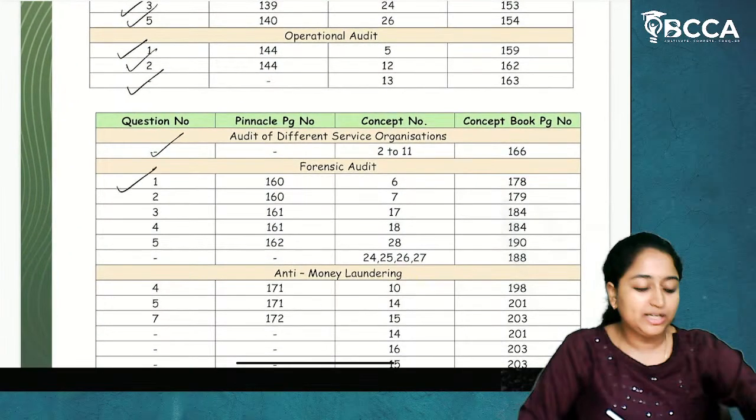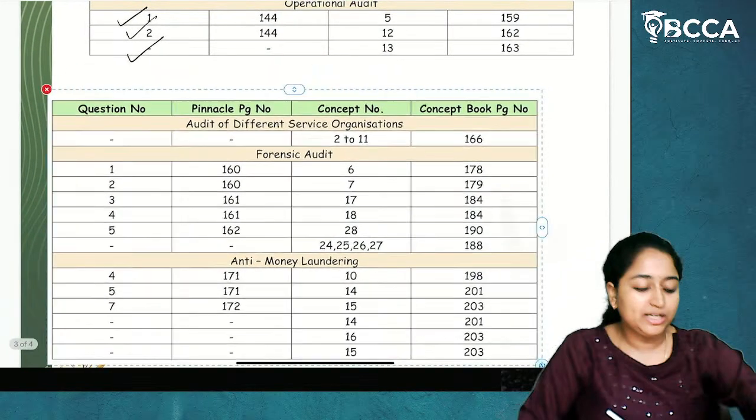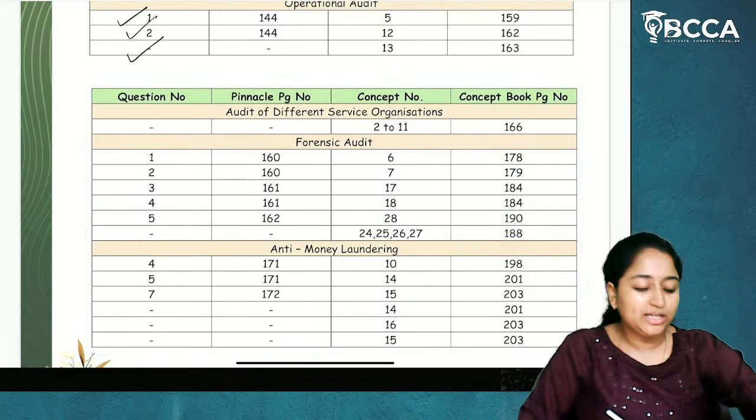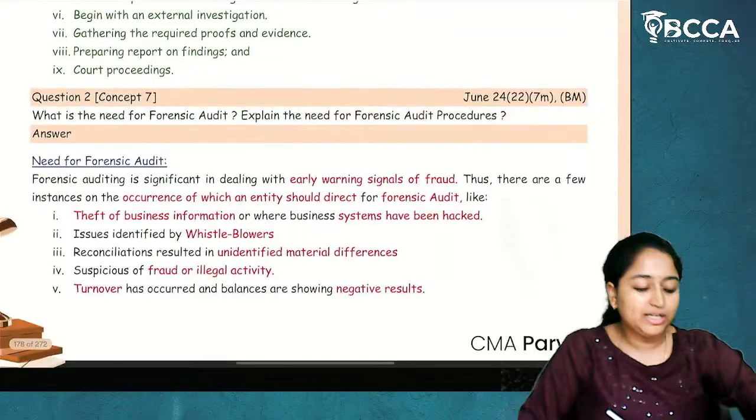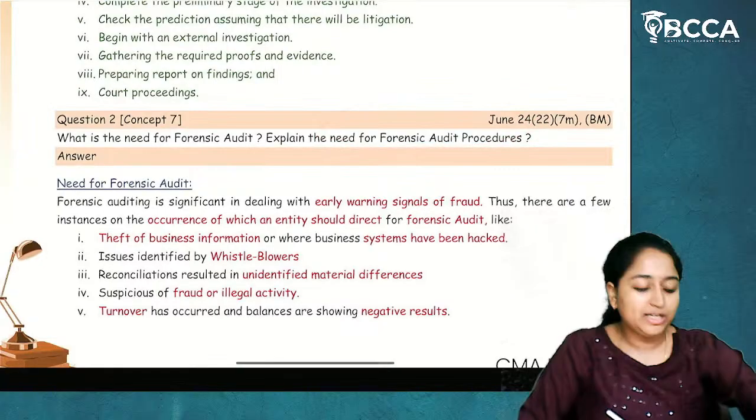We have completed question number 1. Now, question number 2. What is question number 2? Question number 2 is from concept number 7, June 2024 examination and also a board material question. What is the need for forensic audit? Explain the need for forensic audit procedure.